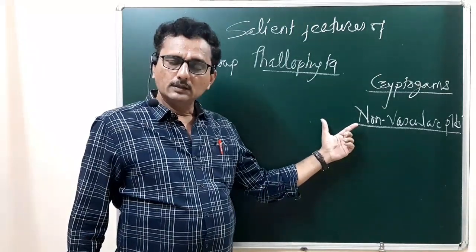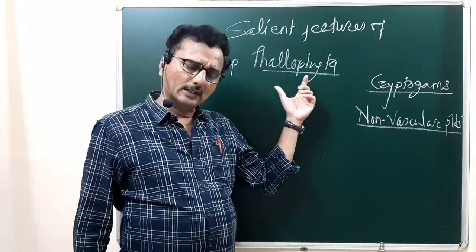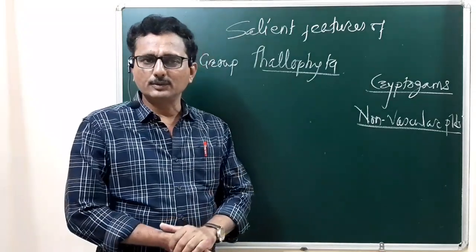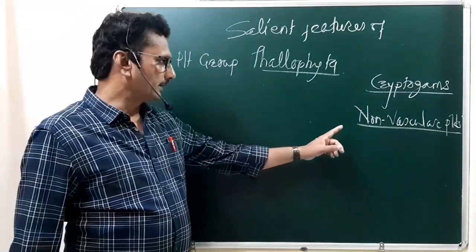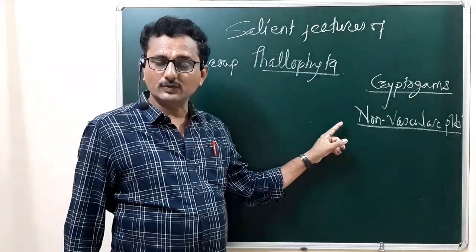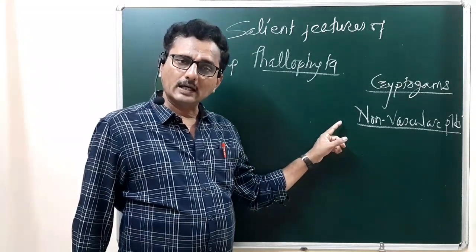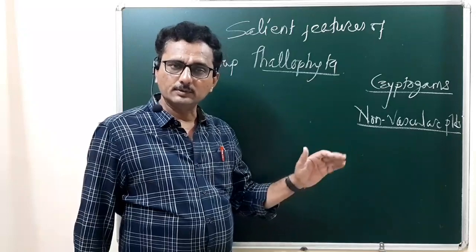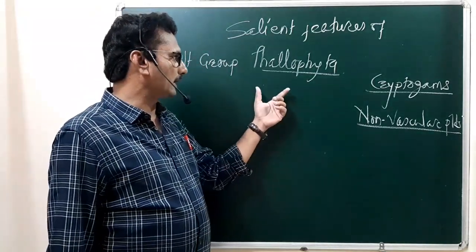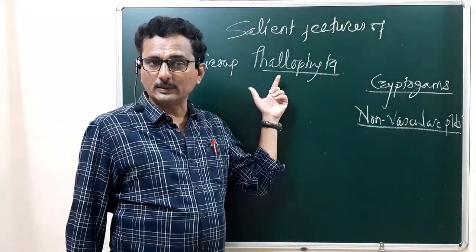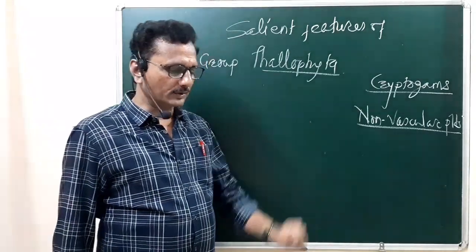They do not have a specific conducting tissue system. Along with this primitive plant group, one more plant group is also included under the non-vascular plants, that is the Bryophyta. But we will see the characteristic features of Bryophyta later, because Bryophyta is a slightly evolved plant group as compared to Thallophyta. So you have to remember.